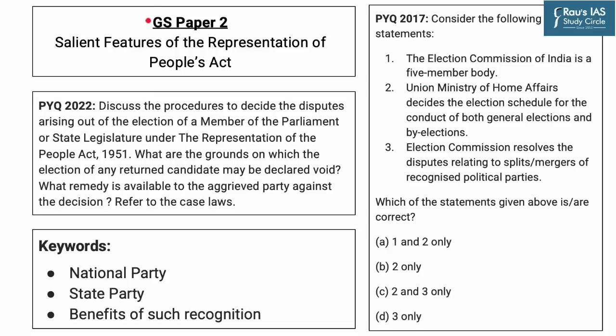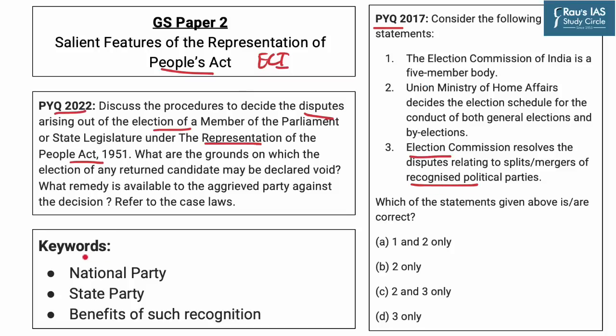Now UPSC in GS Mains Paper 2 has mentioned salient features of the Representation of People's Act. This makes developments regarding the Election Commission of India important from the mains point of view. This is apparent from last year's question, which asks us to discuss the procedures related to disputes arising out of election for members of Parliament or state legislature under the Representation of People Act. Further, for UPSC prelims, the Election Commission and its powers regarding recognition of political parties are important.